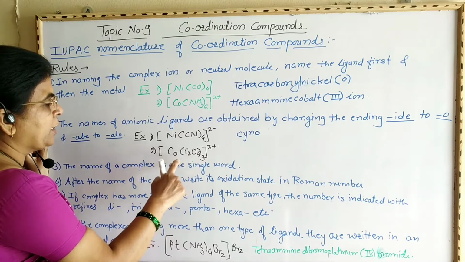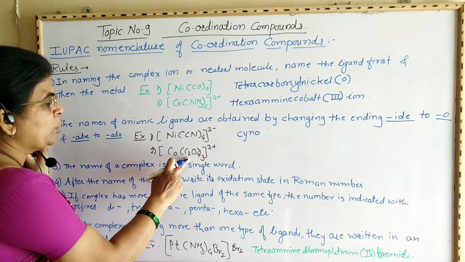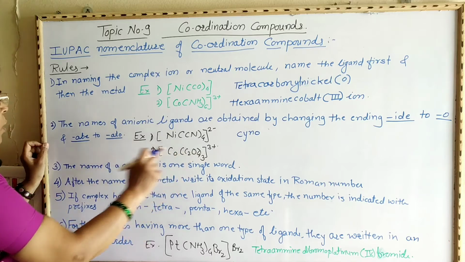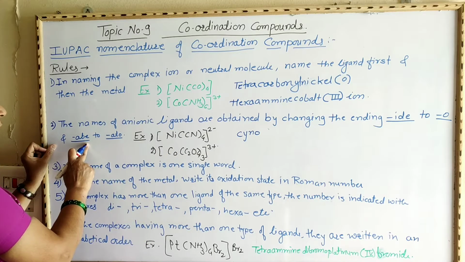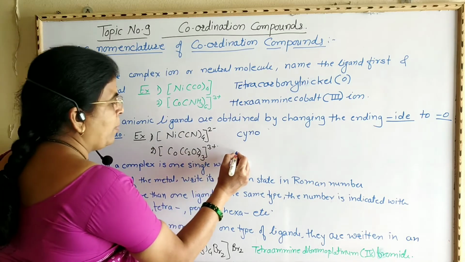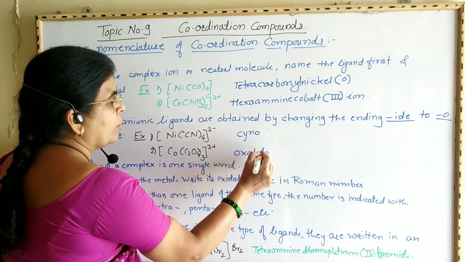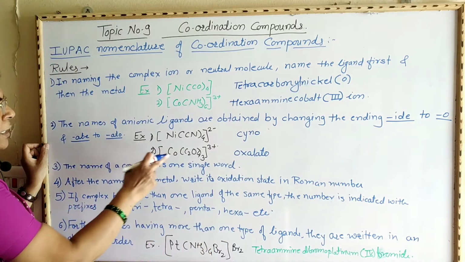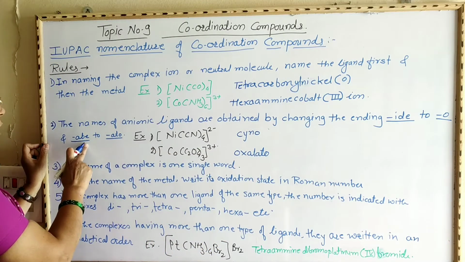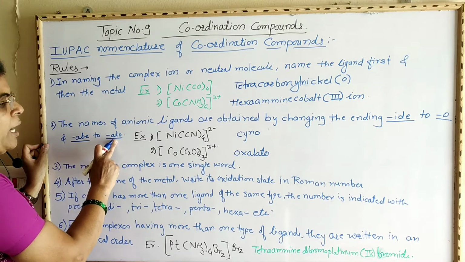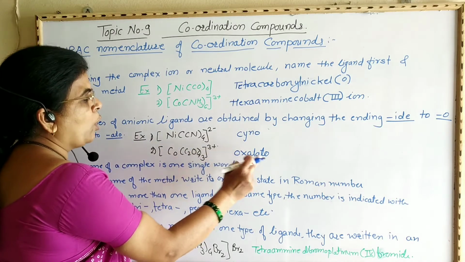In the case of this example, C2O4, now it is oxalate, that is, the ending is ATE. Replace this ending, oxalate, by oxalato. That is, ATE from oxalate is replaced by ATO, that is oxalato.